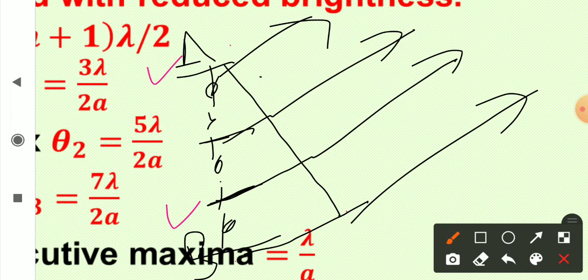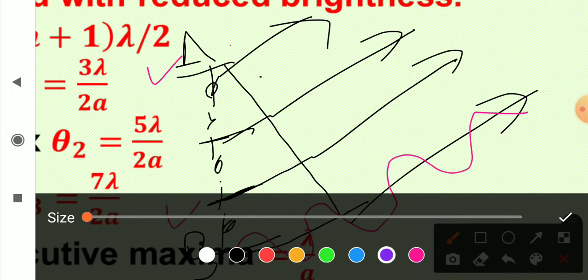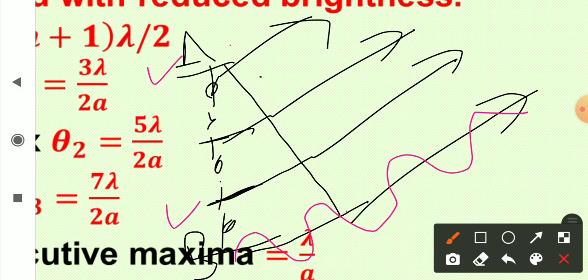So that means I get one wave here as this one, right? The next wave, now using your geometry, this is 3 lambda by 2, then this is going to be lambda by 2, 2 lambda by 2, 3 lambda by 2.